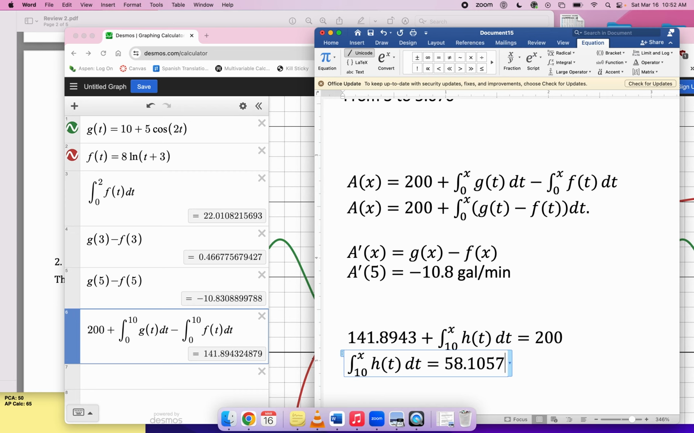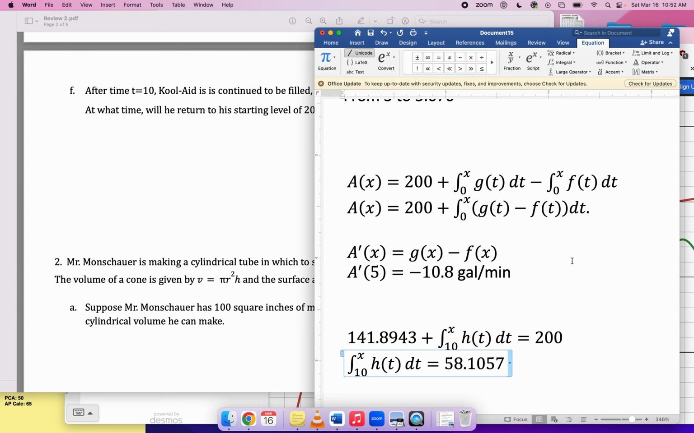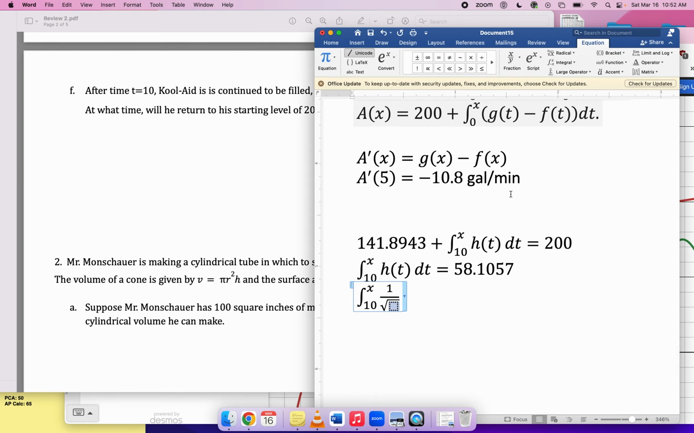And I need to solve this. How do you do it? Well, you know what h is. It's 1 over root t minus 9. So I have the integral from 10 to x of 1 over the square root of t minus 9 dt equals 58.1057. So the thing is, I'm just going to evaluate this integral. It's going to be some expression involving x, and then I can solve the resulting equation for x.